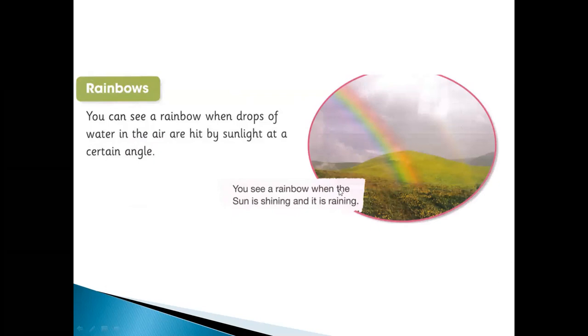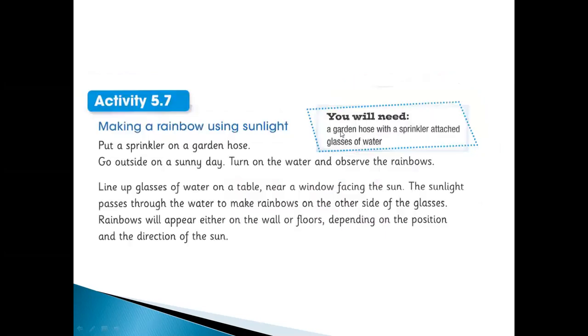You see a rainbow when the sun is shining and it is raining. So you can see the rainbow when it's raining and the sun is shining at the same time. When the drops of water are hit by the sunlight, then you can see certain angles. So for this you can make an activity.